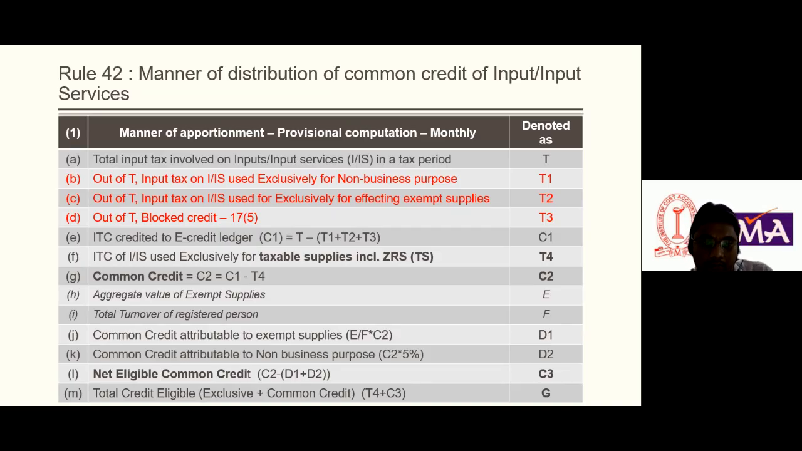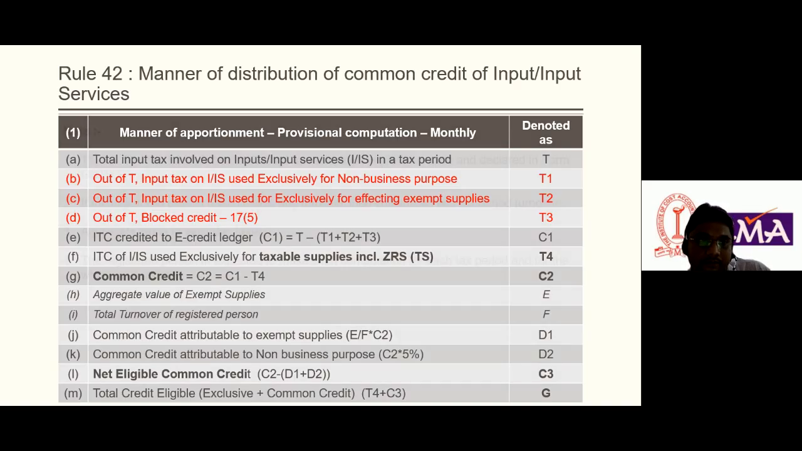How to compute the common credit, how to compute the common credit attributable to exempt supply. It is clearly mentioned here that the common credit attributable to non-business purpose is 5% of common credit. What is the aggregate value of exempt supply? Exempt supply and total turnover should be exclusive of taxes. So all the conditions are clearly mentioned in rule 42, and this is all about input and input services used for business and non-business purposes and exempt supply purposes.